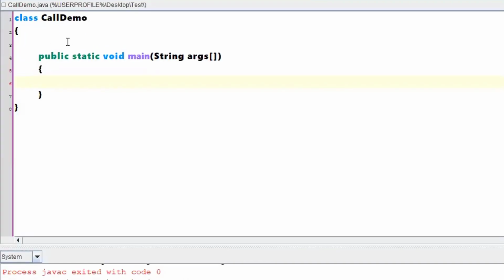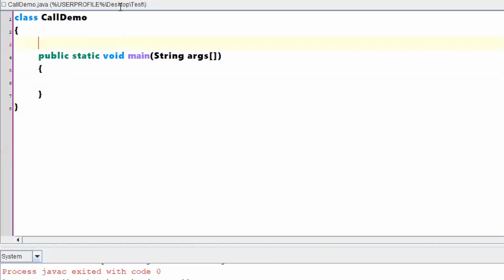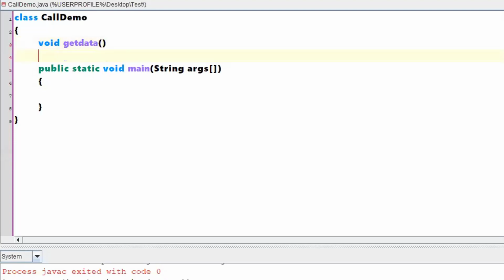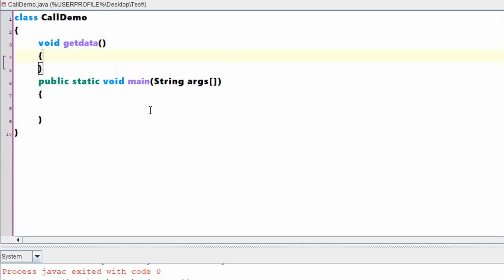In this example, you just tell me which is a called function and which is a calling function, right? Say here I have a small prototype of the program. In this prototype, I have a main function written and I have a class defined. Within this particular class, let me create one method, something like get data. I have not written any code with respect to this get data. Nothing has been written.